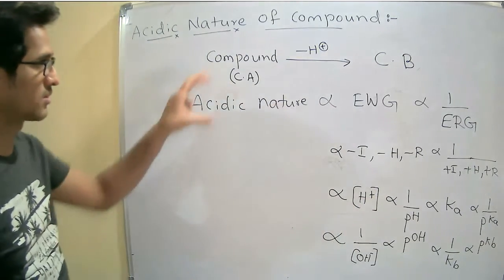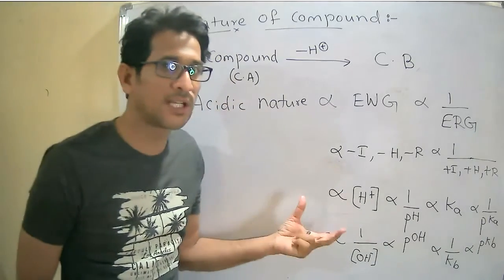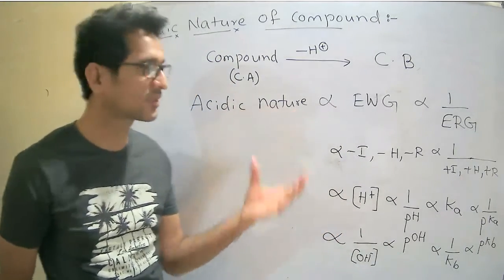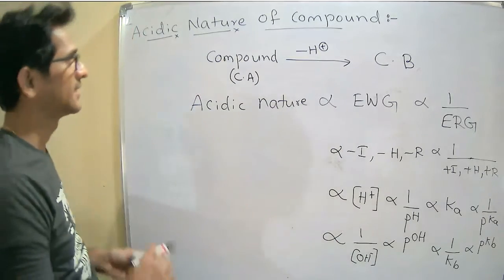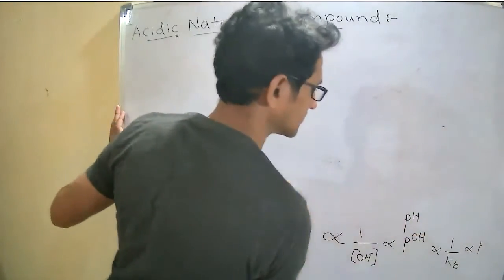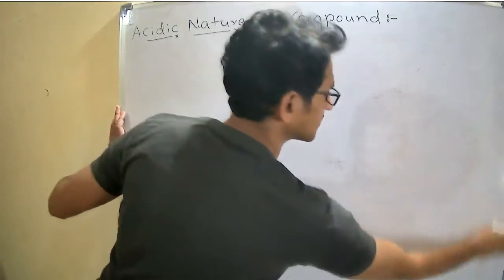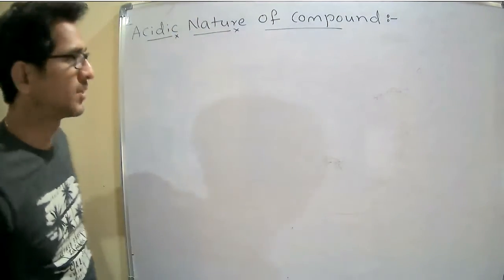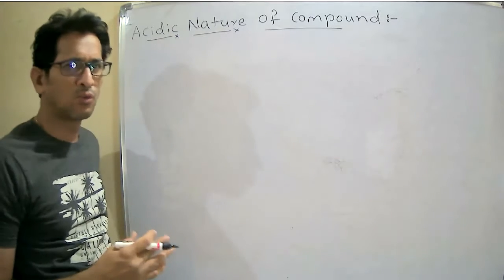These are the factors. Now we are going to discuss examples on each and every factor, one by one.